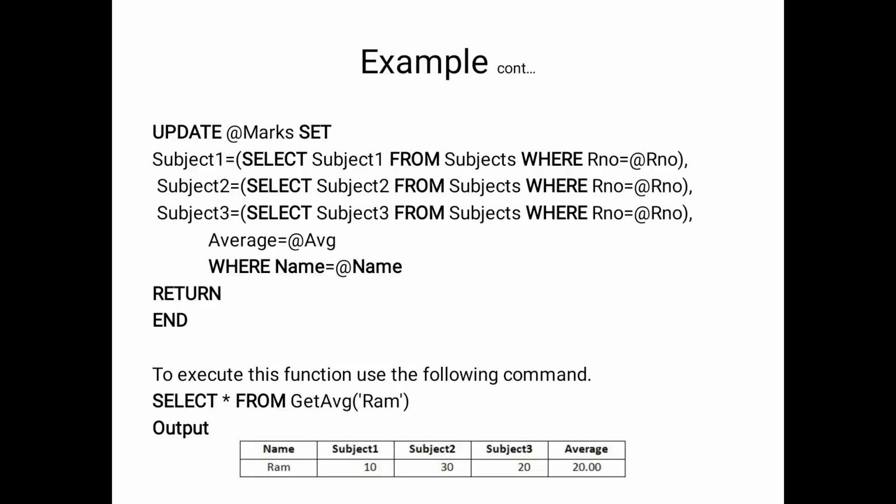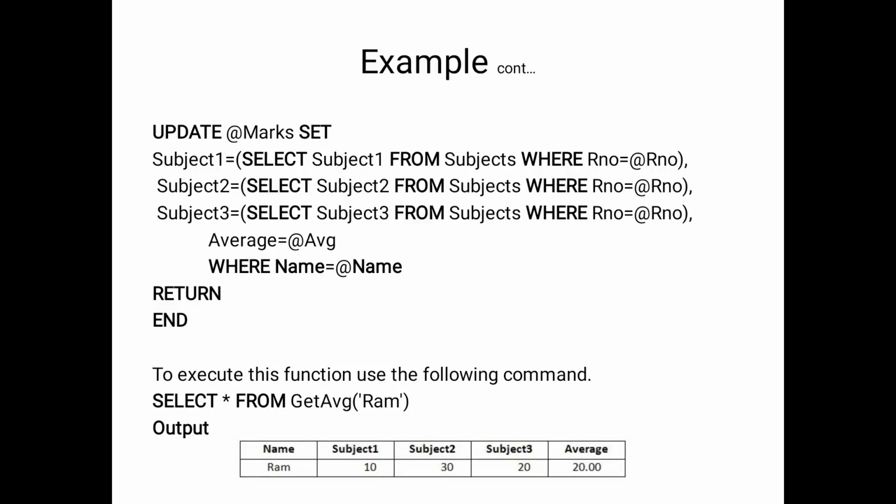Why? Because we are using roll number is equal to roll number, we are updating only one person or one student's marks at a time. Then we are calculating the average of the marks where name is equal to name. By executing this query we can get the output as name, subject 1, subject 2, subject 3 marks.